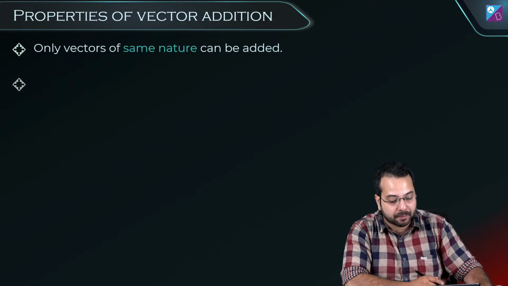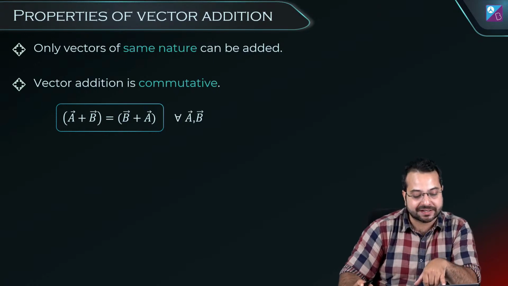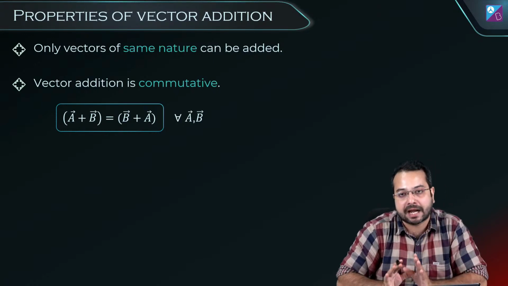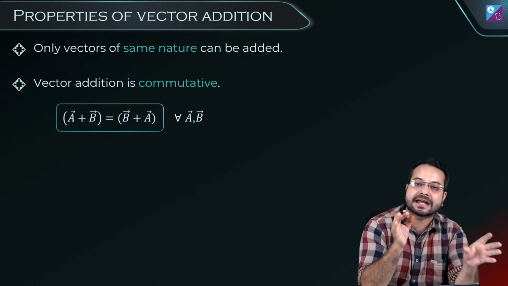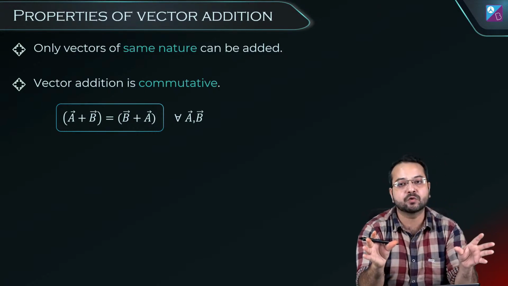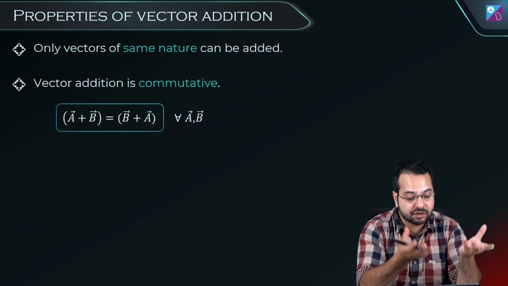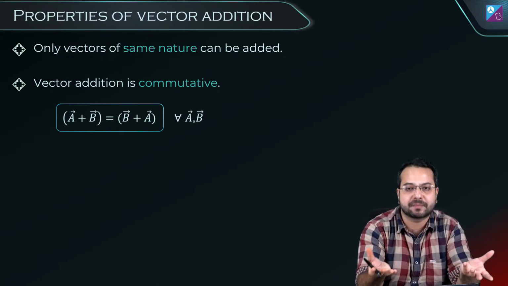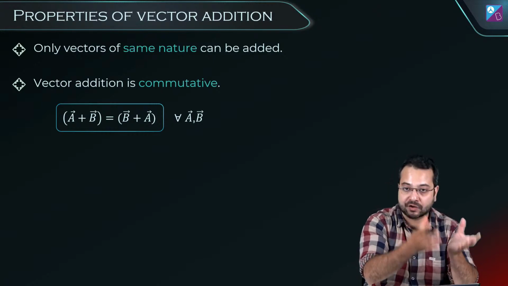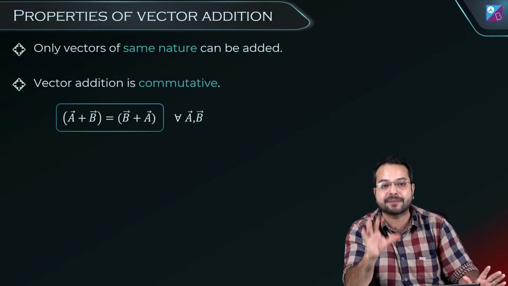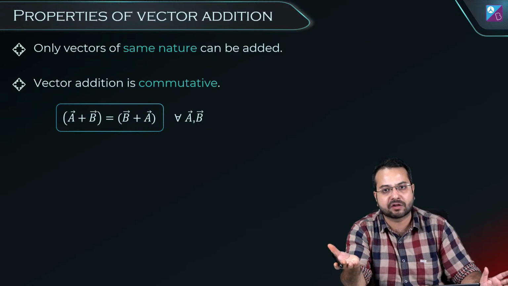So now I'm going to move forward and let's look at some properties of vector addition. First property of vector addition is that only vectors of the same nature can be added. Do you get this? If we are adding velocities, we can only add velocities. Can I add velocity and displacement? Can I add two different physical quantities? I cannot do that. Like it is said, we cannot add apples and oranges. So adding velocity with displacement does not make sense. I can add displacement to displacement, force to force, velocity to velocity. Quantities of the same nature can be added. Otherwise, obviously they cannot be added.